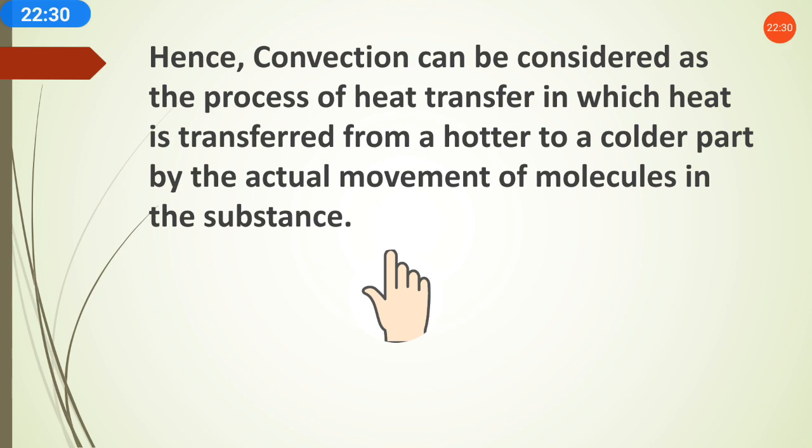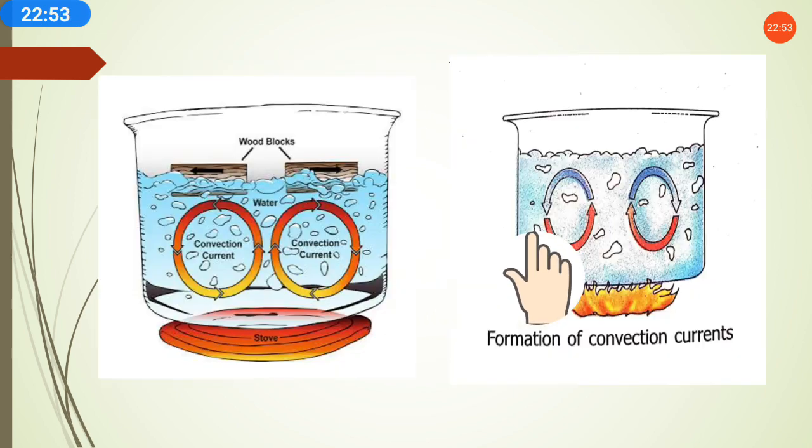Conduction is simply what? Direct, you are touching any heated substance, you feel what? Hot. So in case of solid, conduction is there, meaning in the solid the molecules are nearby and they are transferring the heat without actual movement. But in convection, the molecules are a little bit far compared to solid, and that is why there will be an actual movement of molecules, and this is what is called convection.